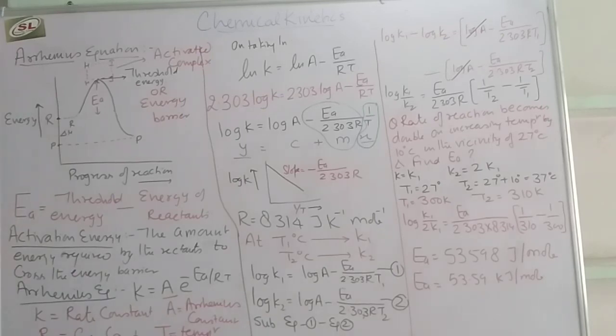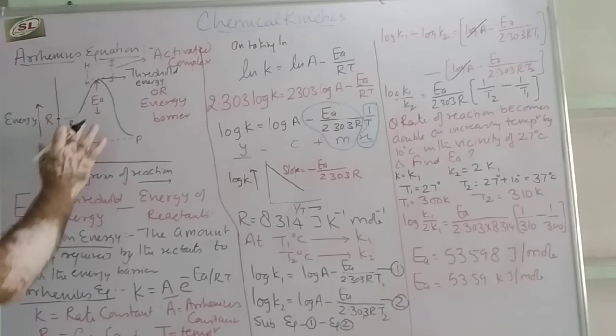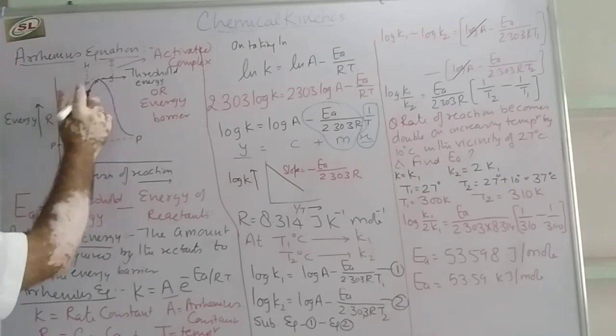By using the Arrhenius equation and Arrhenius graph, we can see the effect of catalyst also. We all know catalyst increases the rate of reaction. But the question is how? Actually, whenever we take any catalyst in the reaction, the activation energy decreases.